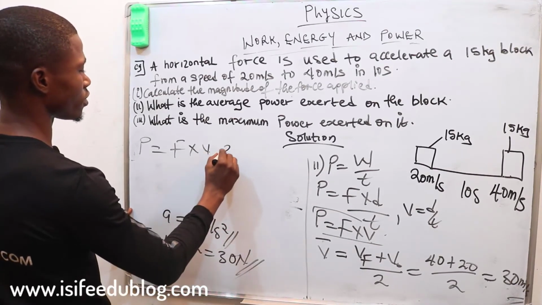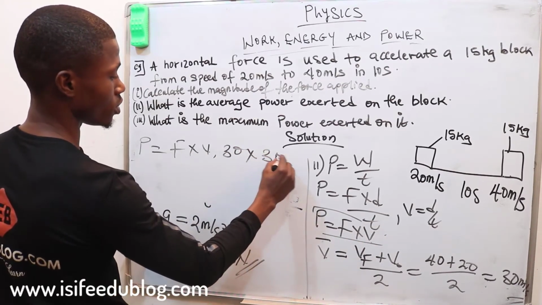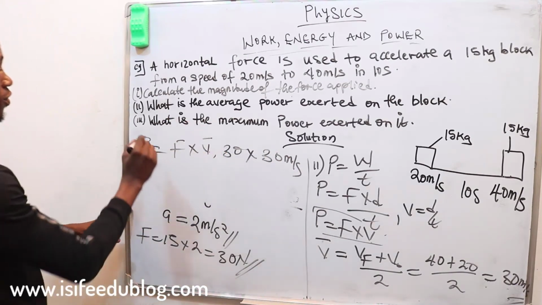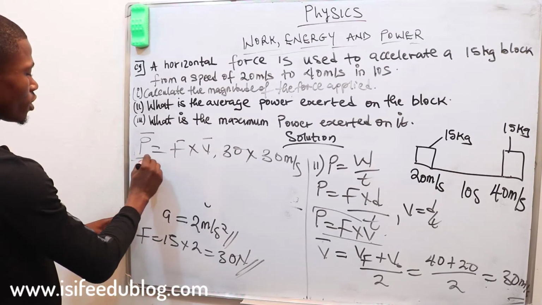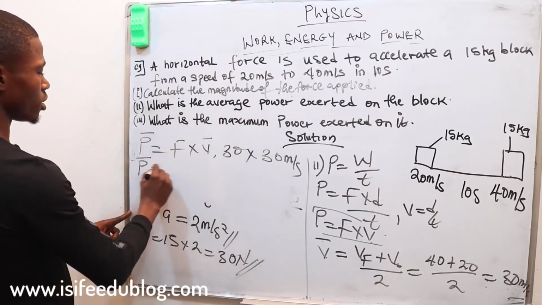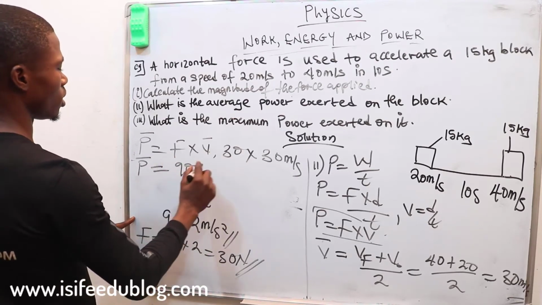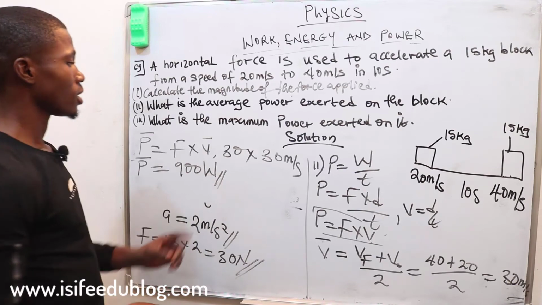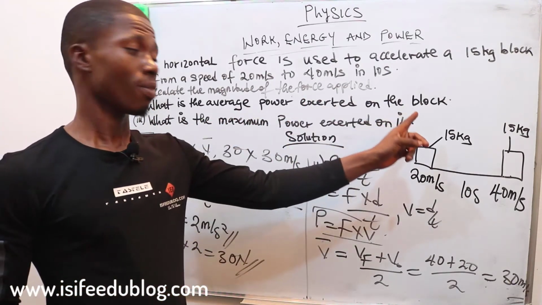Our force is 30 Newton by our velocity, which is 30 meters per second. Let me put the symbol for average. This is our average. Finally, our average power is now equal to 30 by 30, which gives us 900. Power is measured in watts, so always remember to put your units. So the first one is 900 watts, which is our average power on the block.